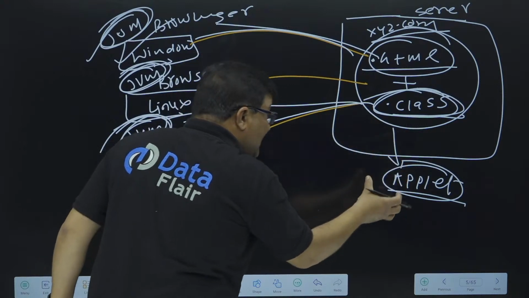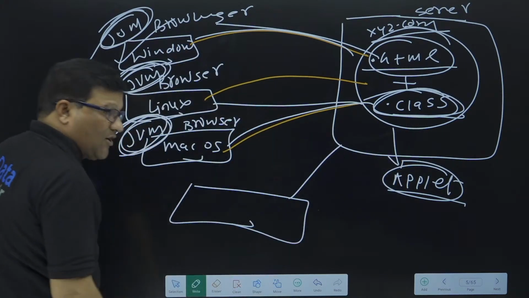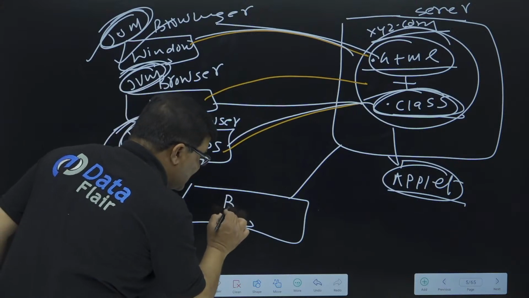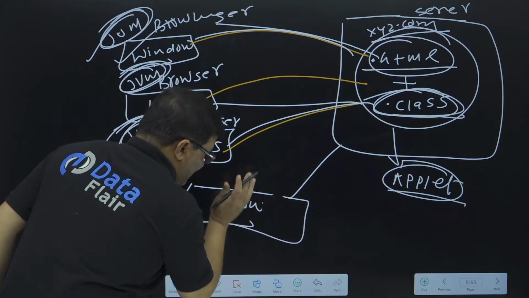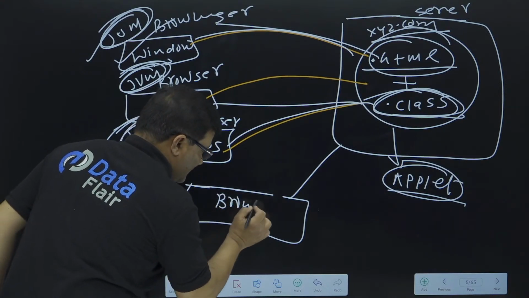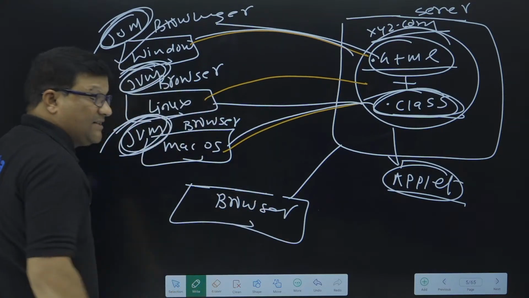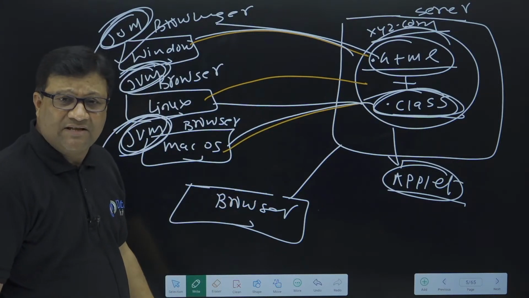So this applet has a dependency. Suppose this one is an operating system, and this operating system has a browser. But this operating system does not have a JVM. So is this .class file executed on this machine? No.